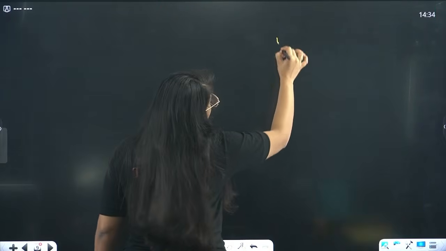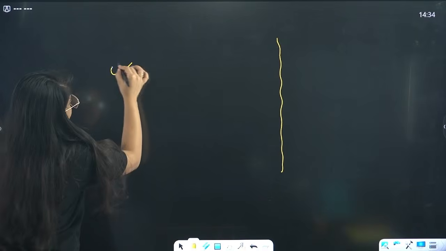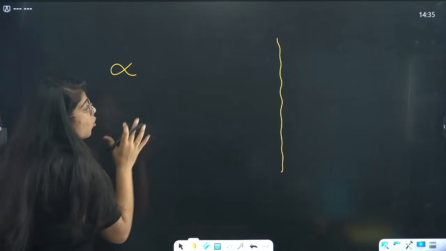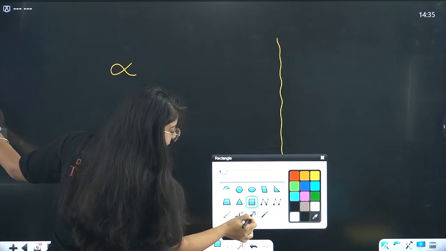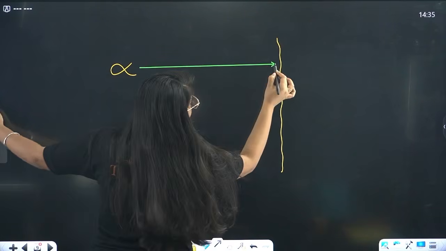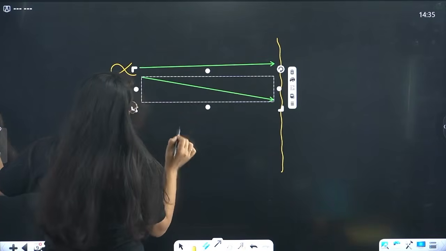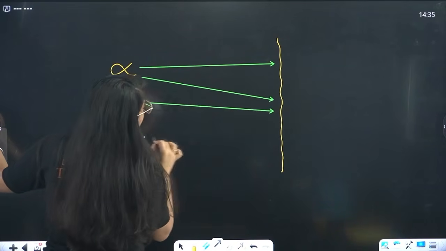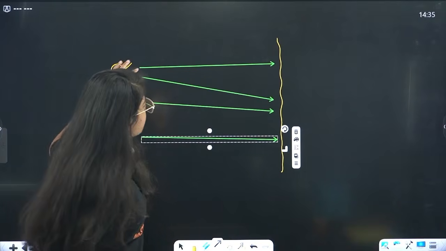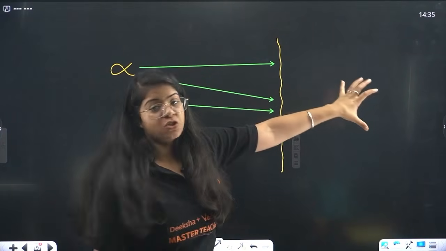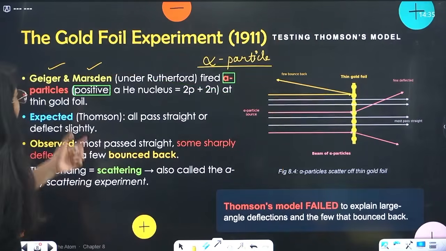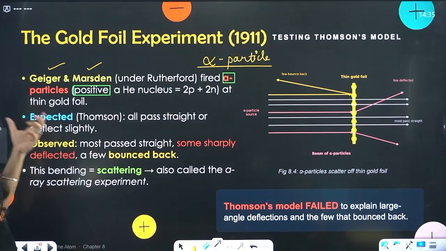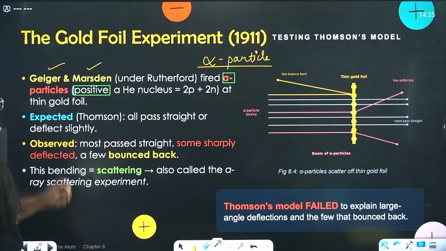Let's say this is your gold film, and they fired alpha particles from here, and they saw that when the alpha particles were going, they went right through it. They sent so many alpha particles, and these alpha particles all went straight. Now very important: they expected that all would pass straight or deflect slightly.